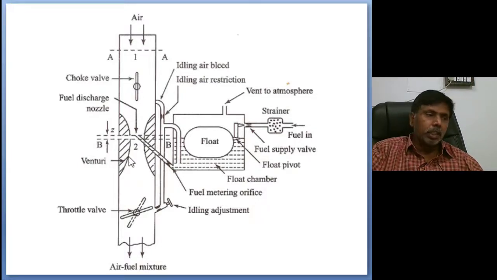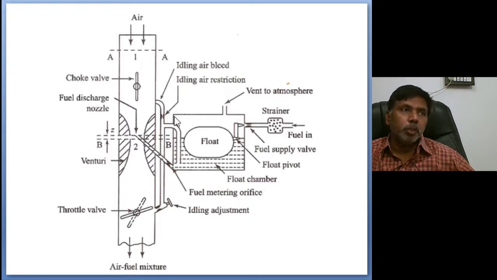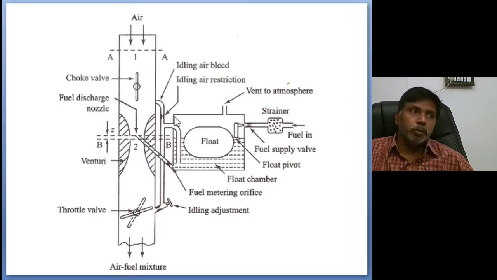There is a deviation toward lean, but not a rich mixture. So instead of 16:1, maybe we get 17:1 or 18:1, and complete combustion of the fuel takes place and we can achieve the maximum energy. That's why they mention the economy speed based on the throttle opening. At 30% throttle opening we get that mixture, and they give the speed range of 30 to 50. If you are in second gear it may be 30, and if you are in fourth gear it may be 50 kilometers per hour. According to your gear change the speed range will change, that's why they give 30 to 50.